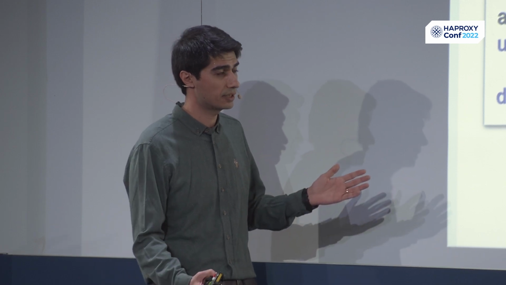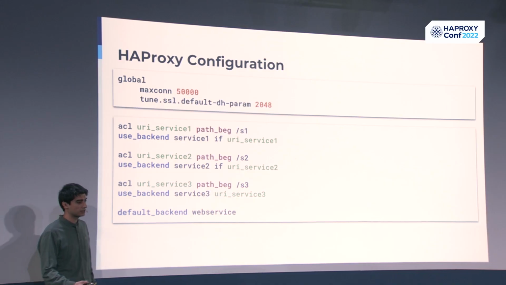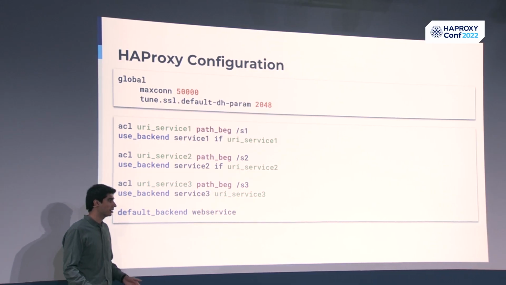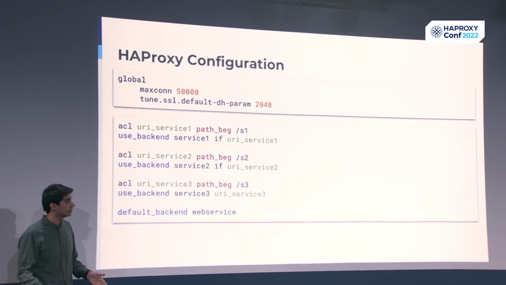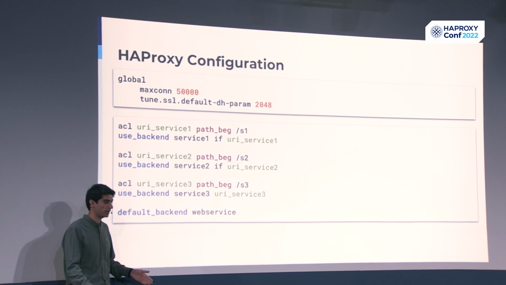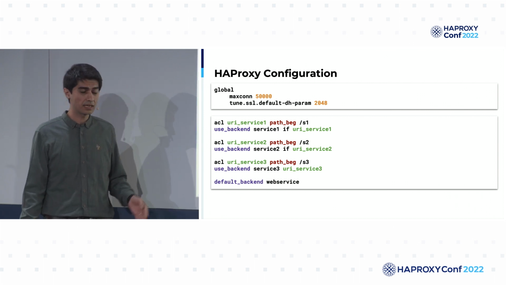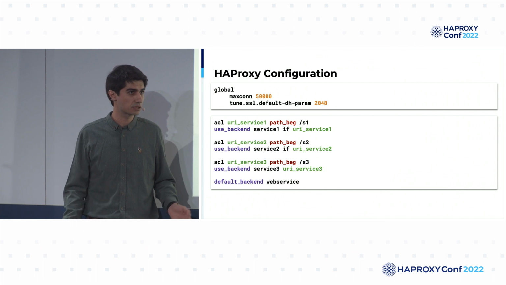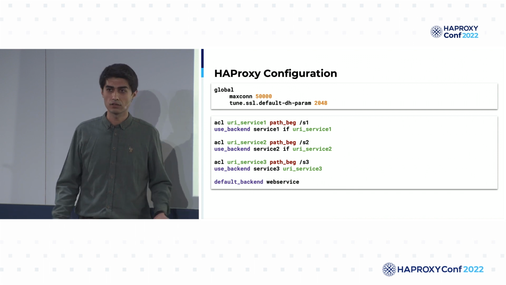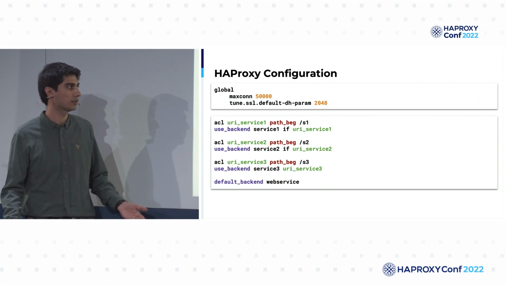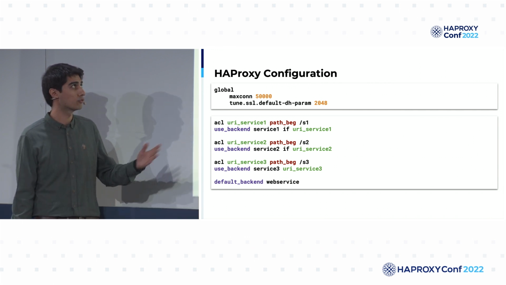Of course, it can be generated dynamically, but to simplify it, I added only 3 services. And with these 3 services, for example, if the incoming request contains /service1 at the end, then it will route to our corresponding backend, service 1. And it is the same for service 2 and service 3. And we can also define a default backend, which can be a web server handling all the other requests, or it can be a simple message like you are trying to reach an undefined or irrelevant path. And you can always check out the HAProxy web page for all the other configuration parameters.